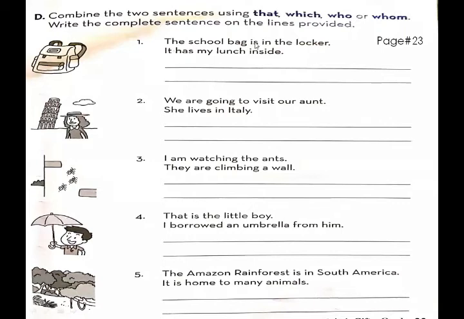Like, the school bag is in the locker, which or that has my lunch inside. Replace the pronoun it with which or that. Okay, number 2. We are going to visit our aunt who lives in Italy. Okay, you have to replace the pronoun she with the relative pronoun who. Why do we use who? Because aunt is a human being, is a person.